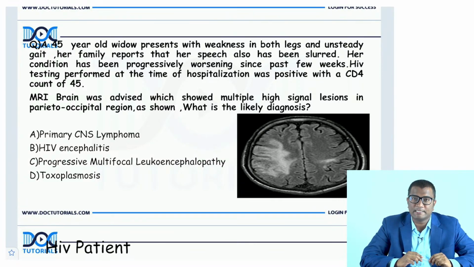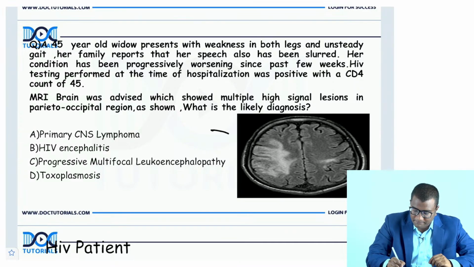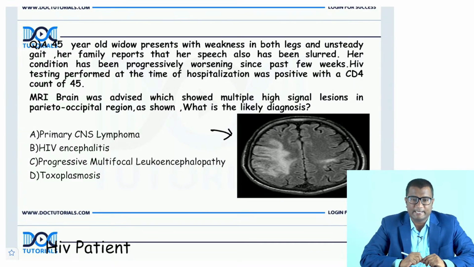MRI brain was advised, which showed multiple high signal lesions in the parieto-occipital region as shown, and they gave you this MR image. What is the likely diagnosis? Is it a primary CNS lymphoma, HIV encephalitis, progressive multifocal leukoencephalopathy, or toxoplasmosis?